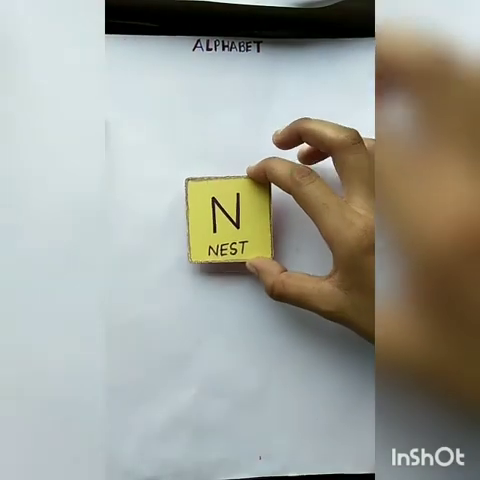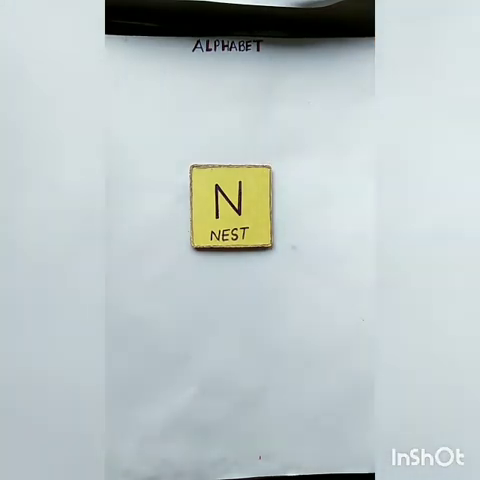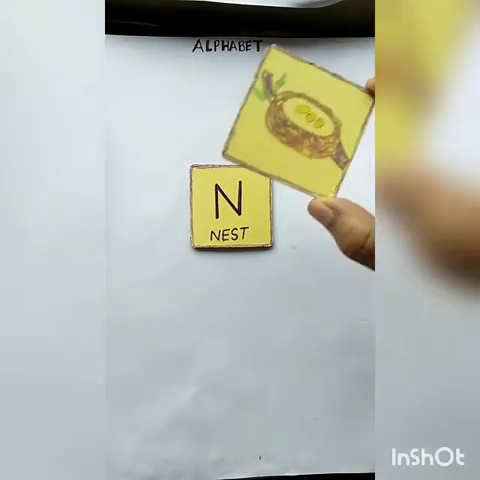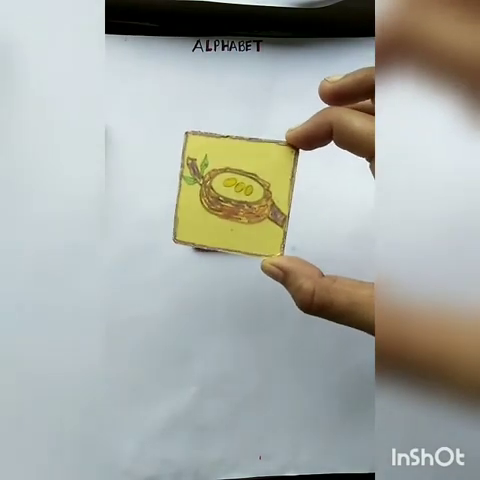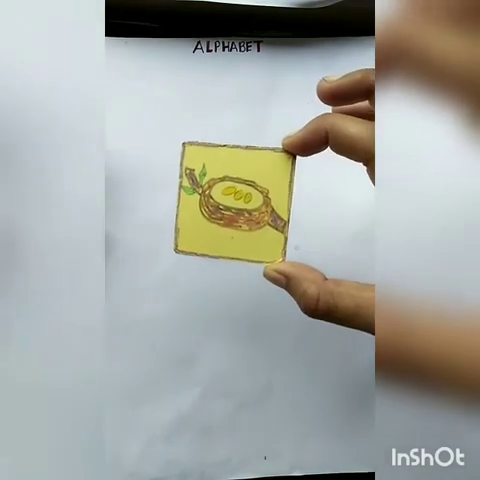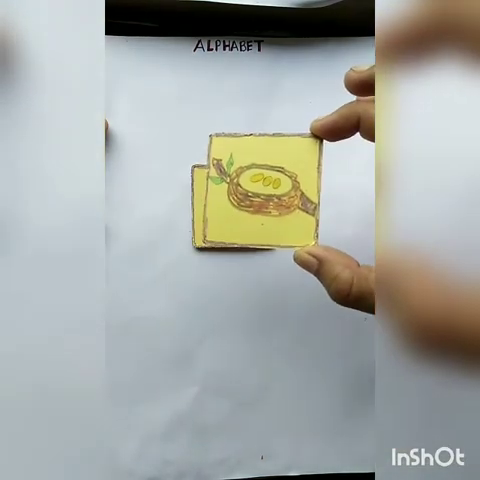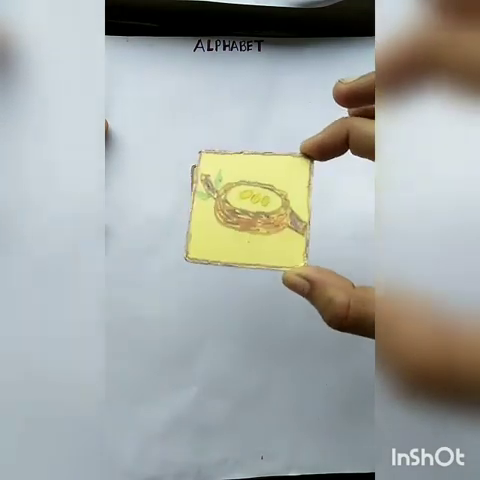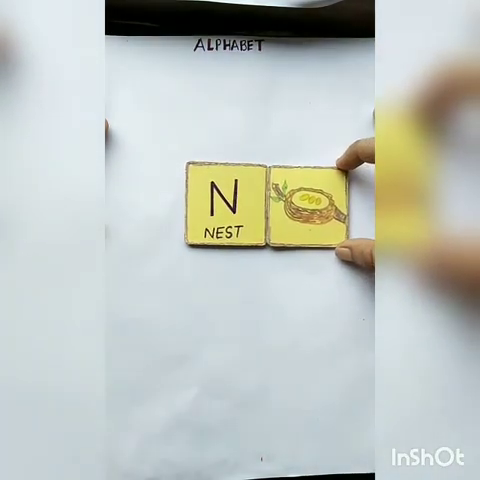N for nest. The word that starts with letter N is nest. N for nest. I'll show you the picture of nest. See here. This is a nest. N for nest. What is inside the nest? It is eggs. Nest के अंदर क्या है? Eggs. See here the picture of nest.